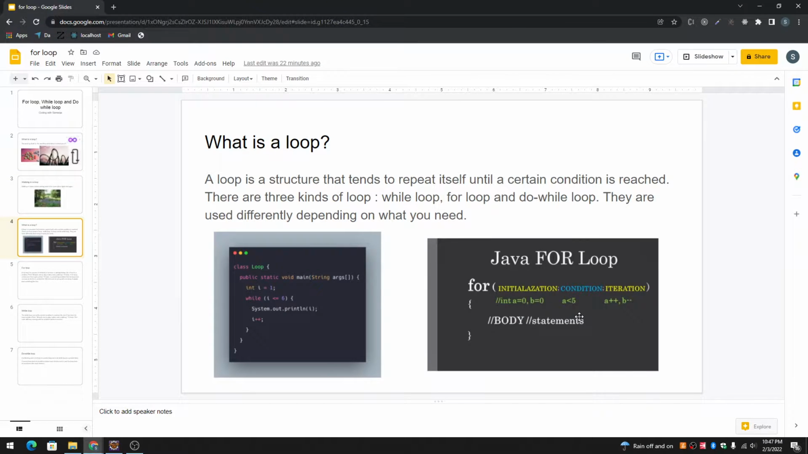Now, in programming, it means the same thing. A loop is a structure that tends to repeat itself until a certain condition is reached. So there are three kinds of loop: while loop, for loop, and do while loop. They are used differently depending on what you need.